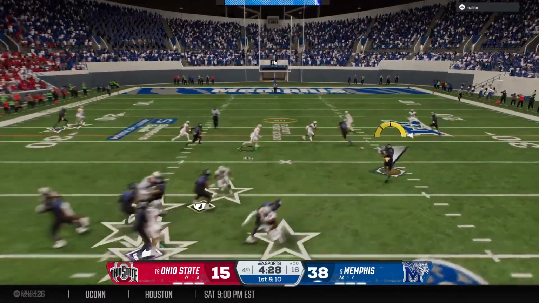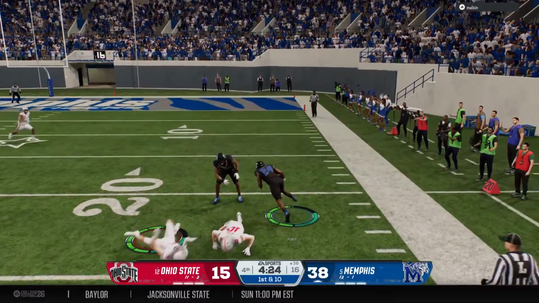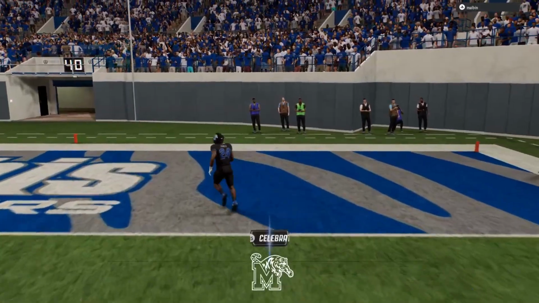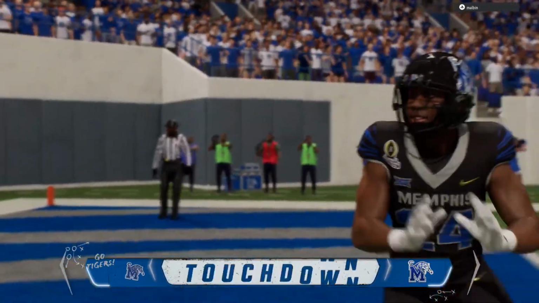Here's the snap. Quarterback looking to throw. Catch made on the right side. Oh, what a cut, and still going. Touchdown, Tigers. There was no catching him that time.